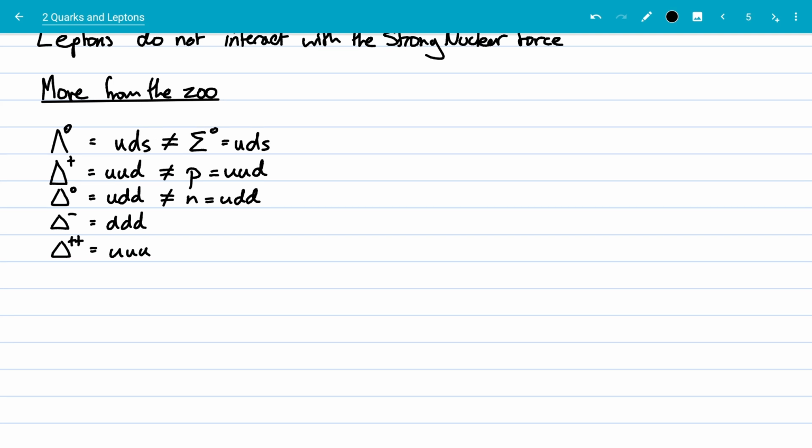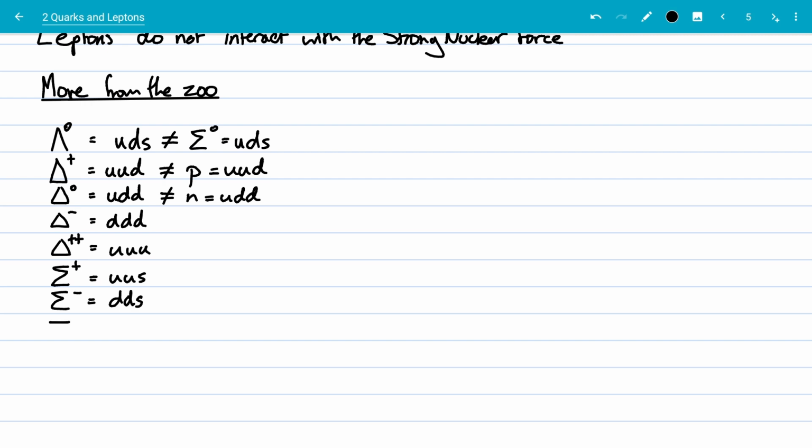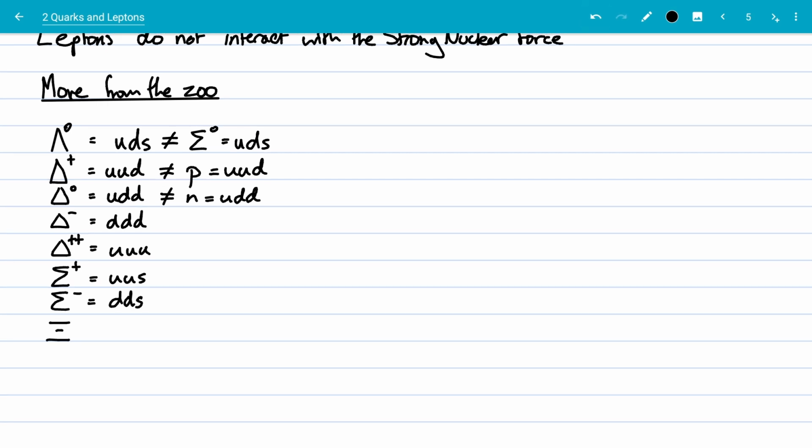We've got sigma. We've met sigma plus, which would be your up, up, strange. And we've met sigma zero, which I've already got on this page, so I'm not going to write that. We've also got sigma minus, which is down, down, strange. But what about if there are two strange quarks? If we have two strange quarks, we have our xi particle.